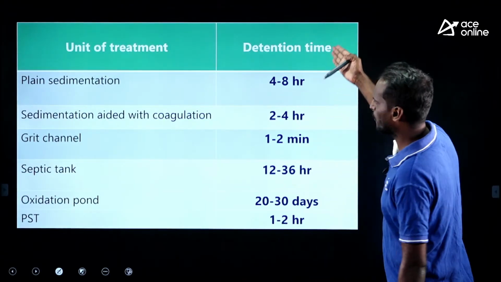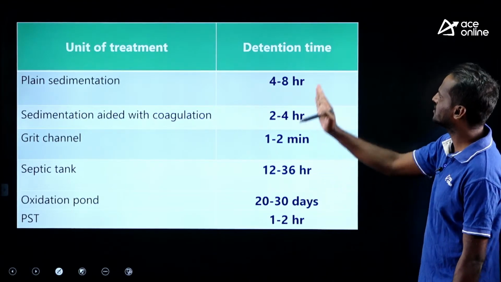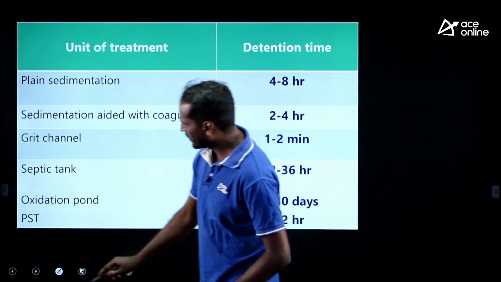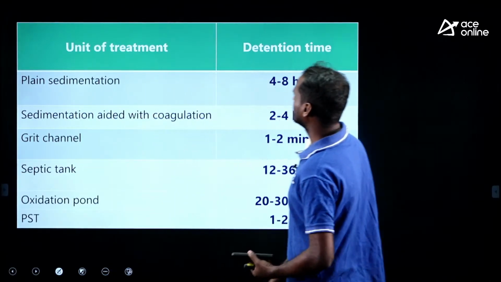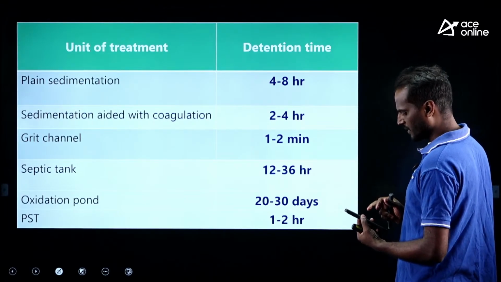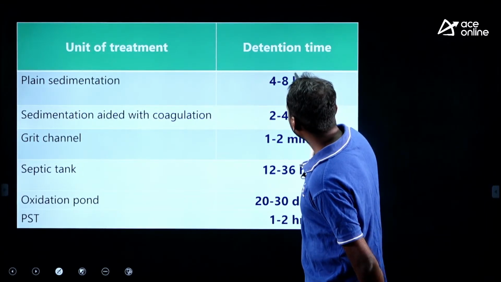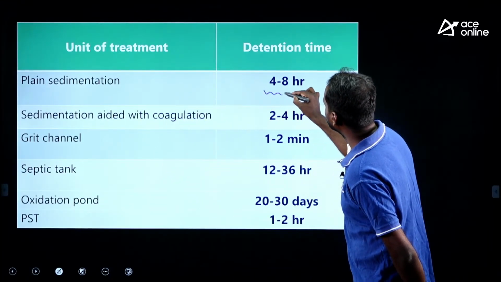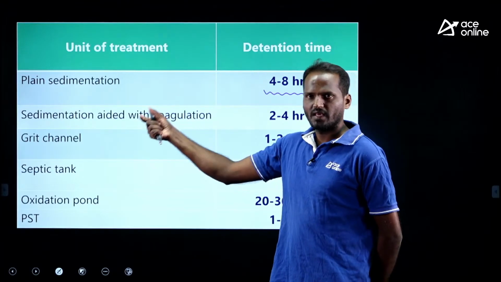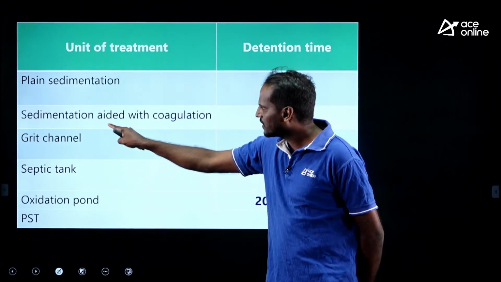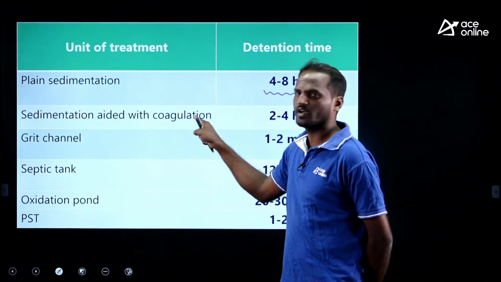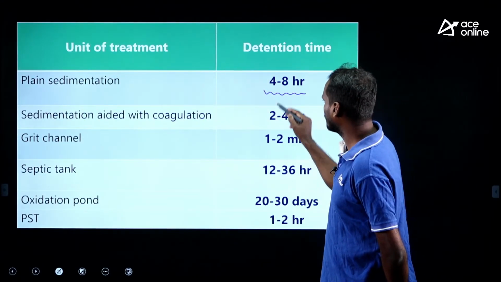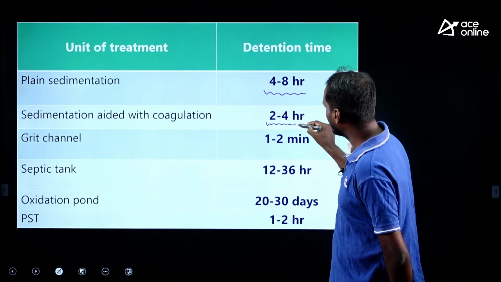Let me give you the important treatment units and the corresponding detention times, so that you are able to recall them, right. Plain sedimentation has a detention time of 4 to 8 hours. If we aid plain sedimentation by adding chemicals, that is, plain sedimentation aided with coagulation, then we can cut down the detention time to 2 to 4 hours. 4 to 8 becomes 2 to 4 with coagulation.